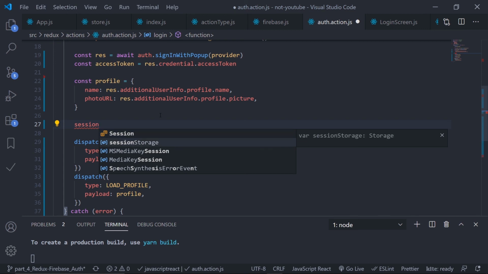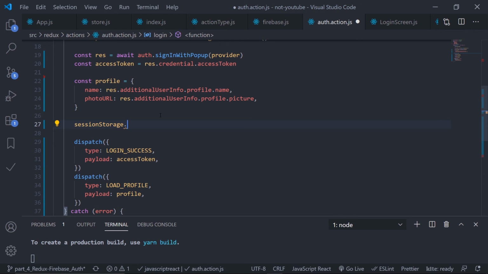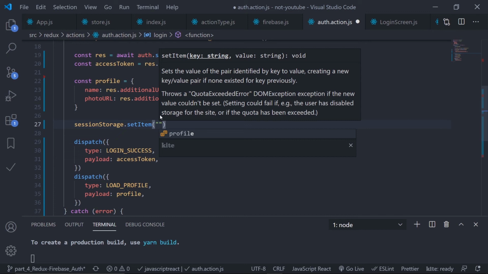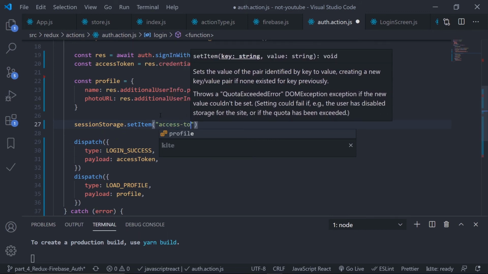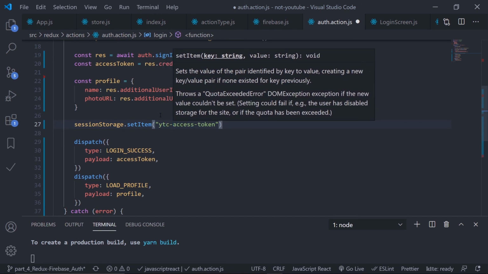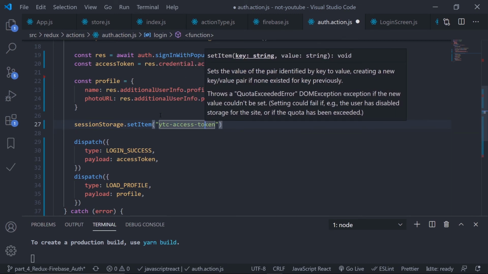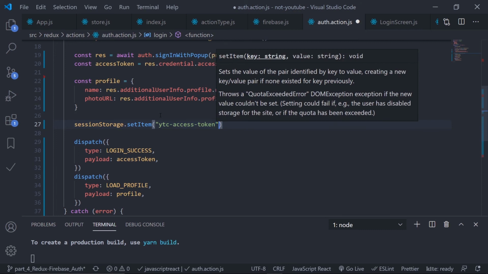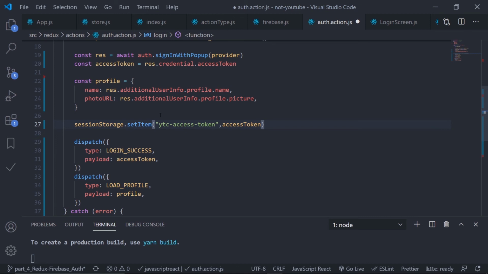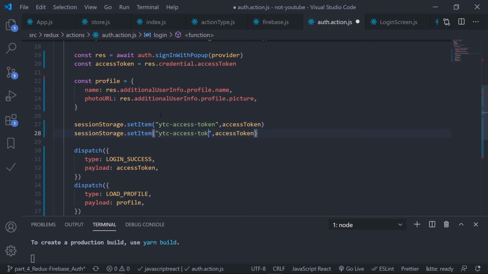So just put this token into session storage. So sessionStorage.setItem, and then the key is access token. Now I like to use a prefix, so this one is YTC, YouTube clone, so that I can recognize that this token belongs to my app, my YTC app. Okay, and then the value is accessToken, of course, that's it. And also I need to persist the profile, so just copy this out. This one is my user, so user, and the value is profile.